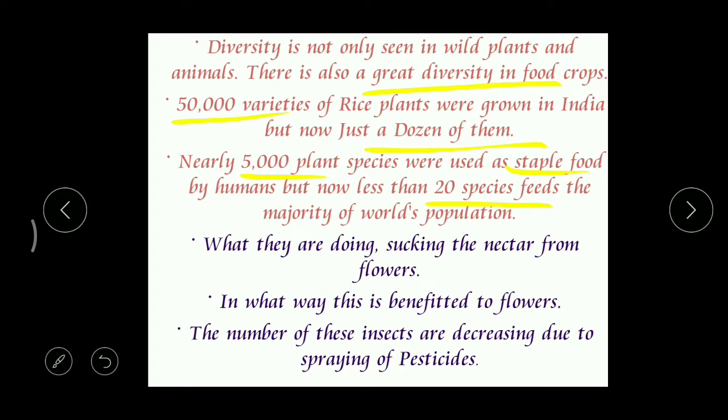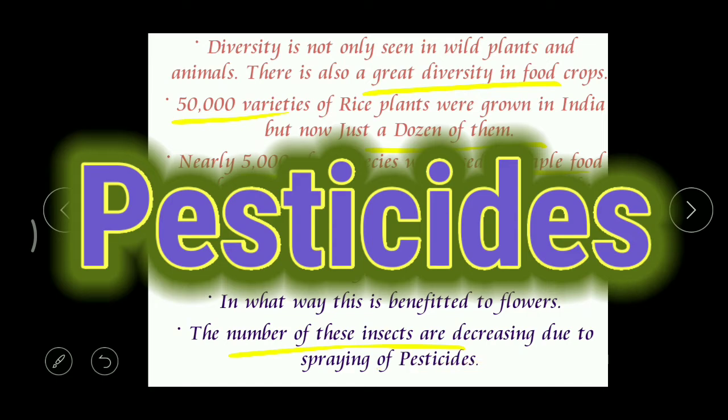But how are this pollination and fertilization carried out? By these animals: butterflies, honeybees, and also different types of insects. Correct. In this way, these insects are doing a great favor to humans, and not only humans but all the animal species. Just because of these animals, we are getting our food. But now the number of these insects is decreasing. Due to what? Due to spraying of pesticide.